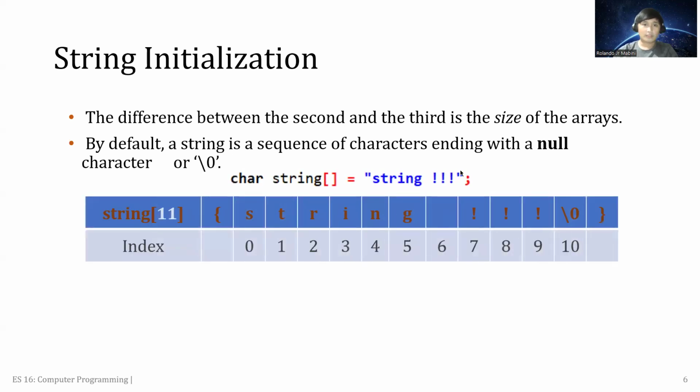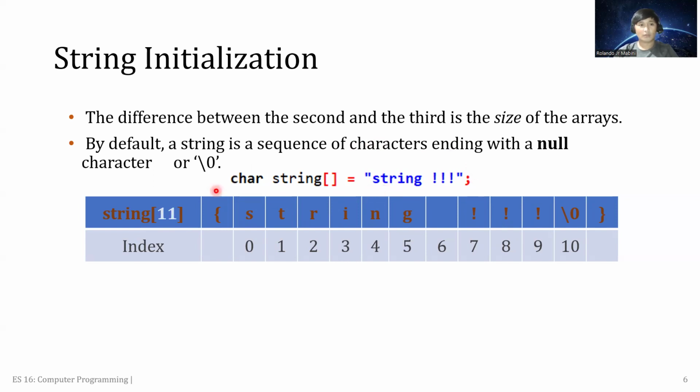Okay, so for this image, we have this string 11. Say for example, if we declare the string as our array name and then the data type as character, as we have, I hope you can see this. Okay, so this character string, and then we have this string here in the right side.